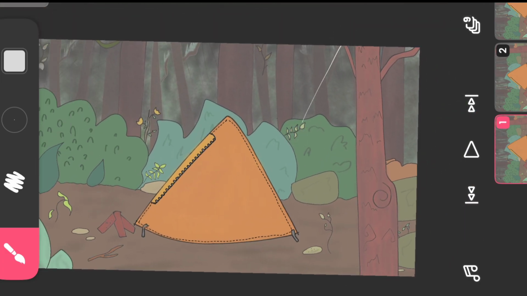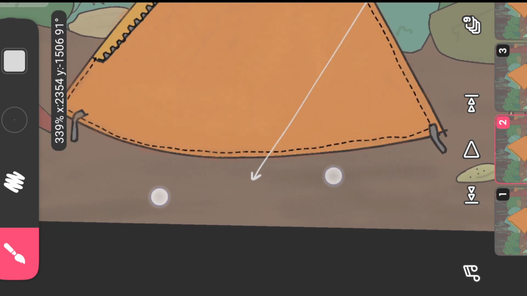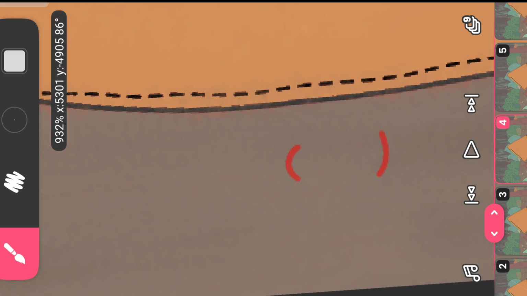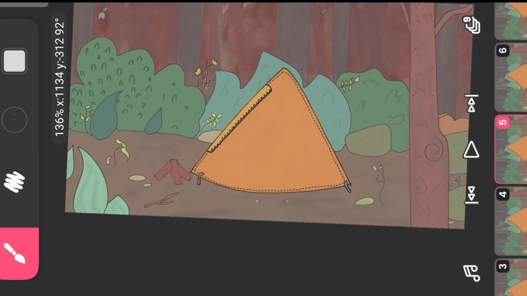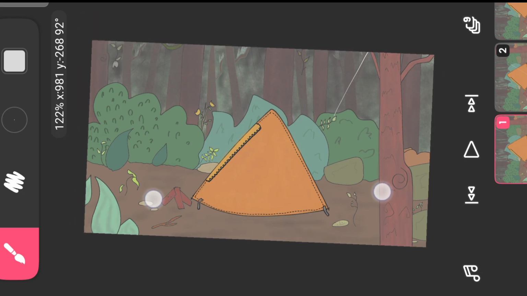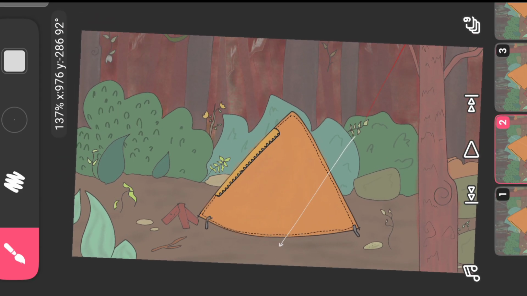To start animating rain, I will start drawing droplets falling from the sky and splashing in the ground. First of all, I will start by drawing the first few droplets. This is how a single droplet will look like. Now I will keep adding more droplets.